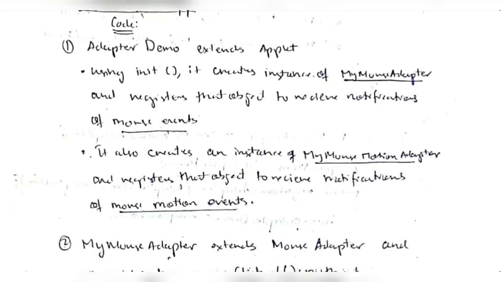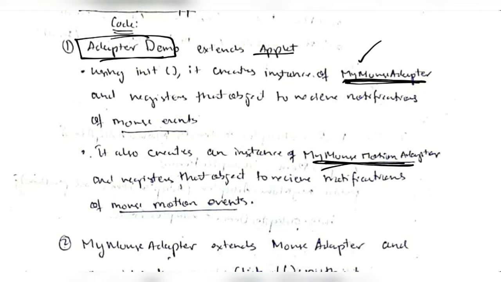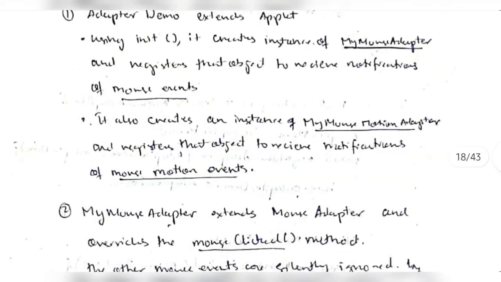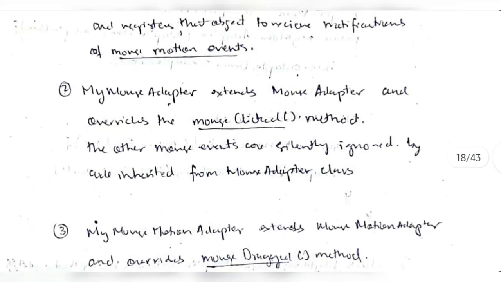Firstly, we'll write a class AdapterDemo which extends Applet. In AdapterDemo we'll make two objects, one for the mouse click and another for the mouse drag. By using these two objects of the adapter class, we'll create a listener for mouse click and mouse drag. These two objects will see if the mouse is clicked or dragged, and they will perform the appropriate functions.